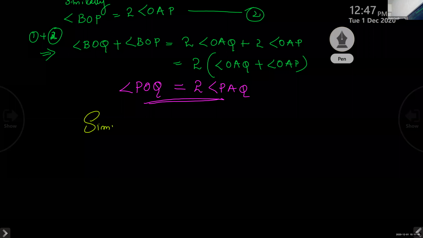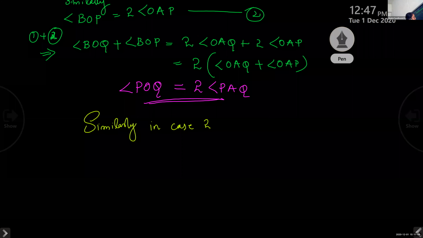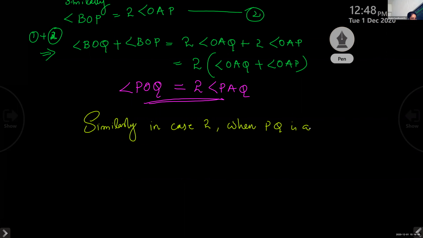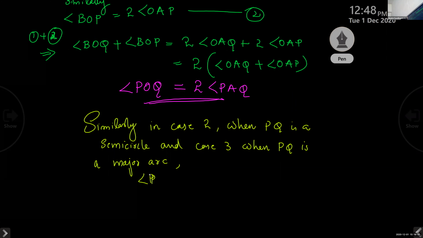Similarly, in case 2, when PQ is a semicircle, and case 3, when PQ is a major arc, angle POQ equal to 2 times angle PAQ.